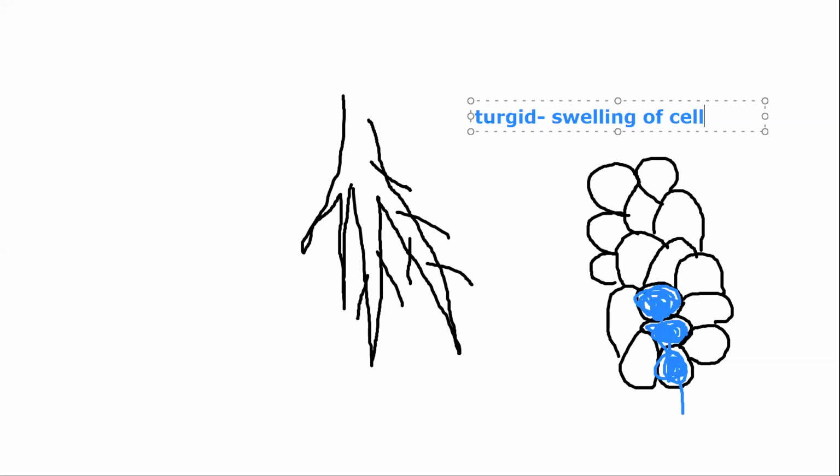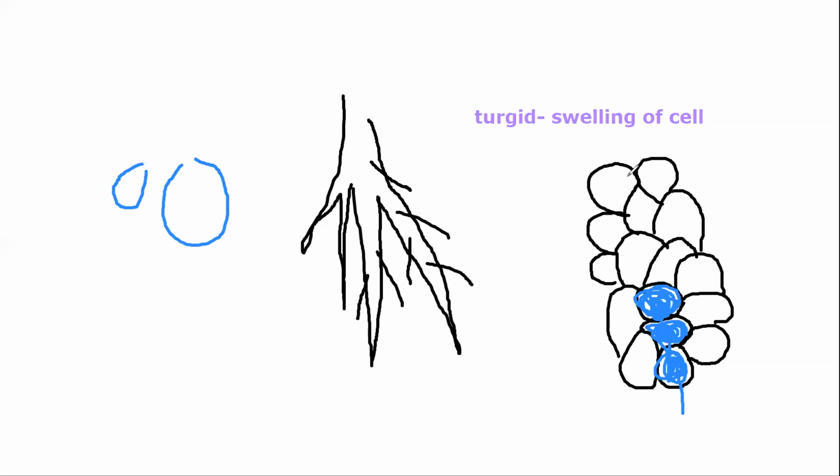And after it has absorbed water, will there be any change in its structure? There will be, right? So if this would have been a normal grape, after swelling, the grape will become of this size. Can I say this is a turgid grape? Yes.